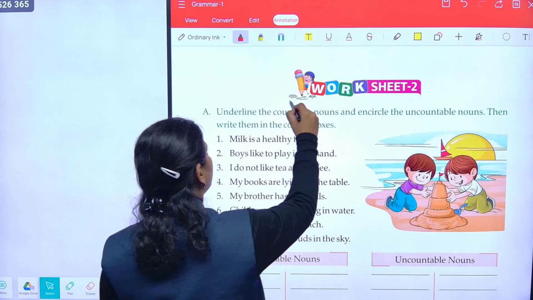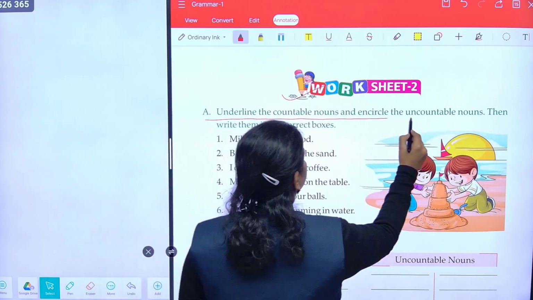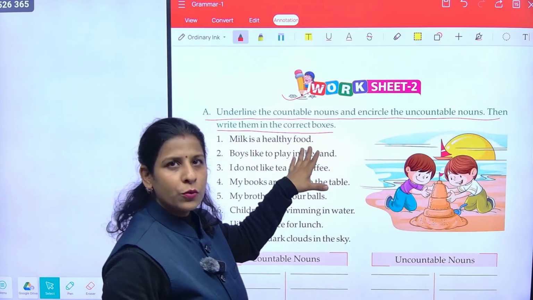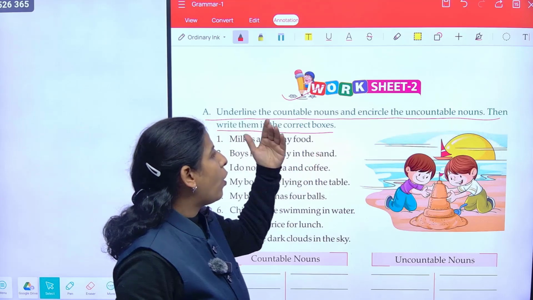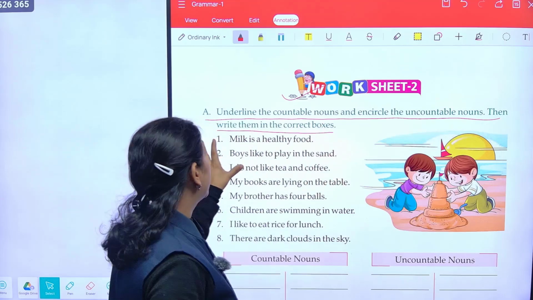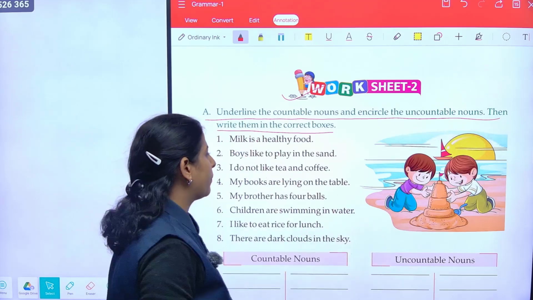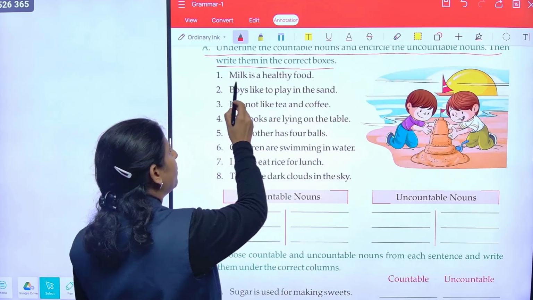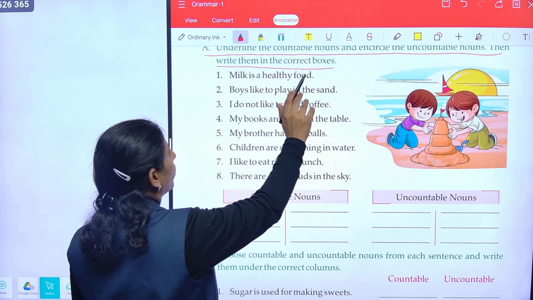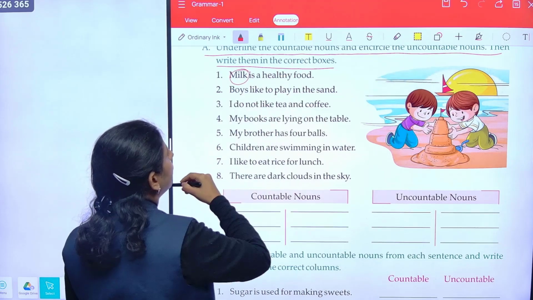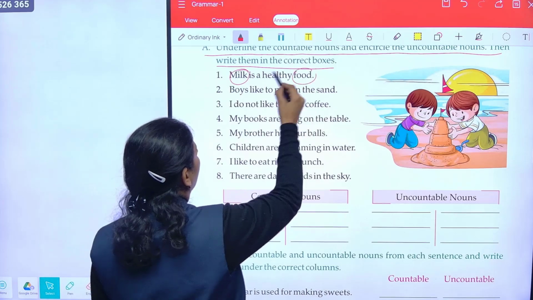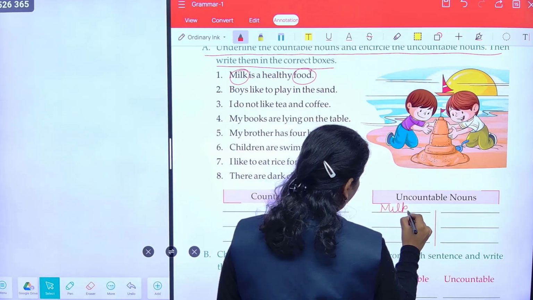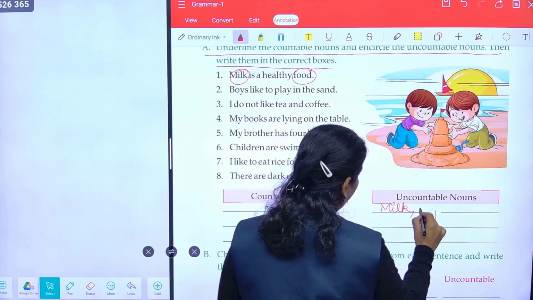Now let's come to worksheet 2. Underline the countable nouns and circle the uncountable nouns. Then write them in the correct box. In this we have to underline the countable nouns, circle the uncountable nouns, and then write the names in the correct boxes. The first one: milk is a healthy food. So can milk be counted? No, it's uncountable. Milk is uncountable and food is also uncountable. Where will we write it? Milk and food.